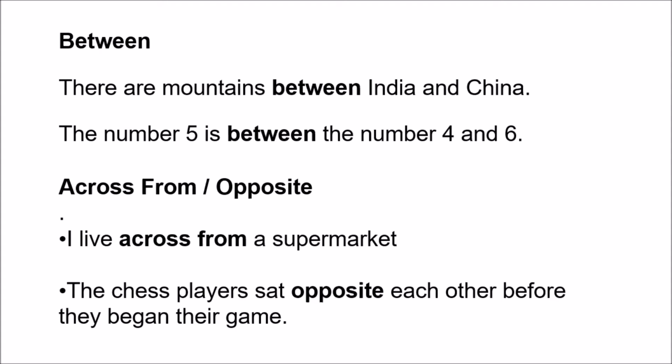For example, if you say, I live across from a supermarket, it means that it is on the other side of the road. And if you say the chess players sat opposite each other before they began their game, it means that they are in front of each other and there is a table between them.